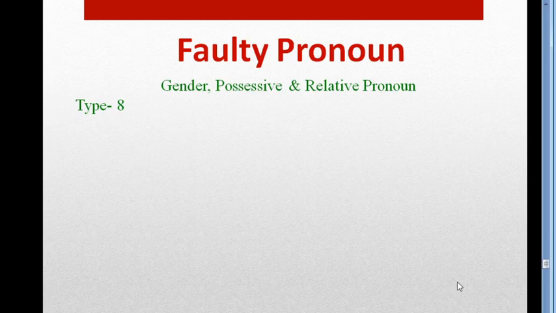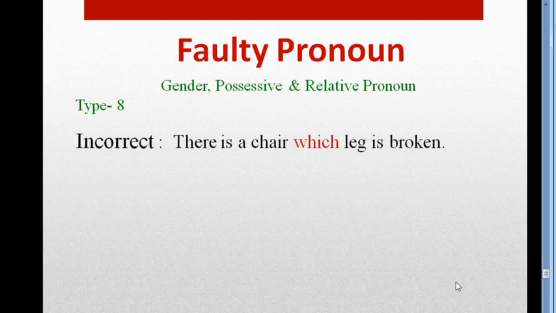Again the next one. Look at the example. There is a chair which leg is broken. You know it is incorrect. So listen to me very carefully.